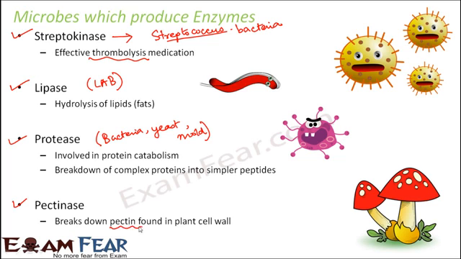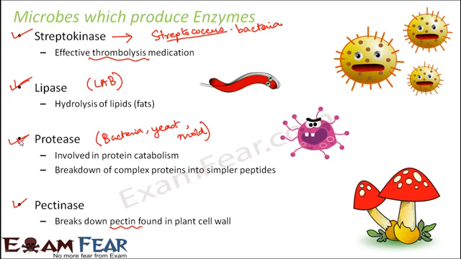So as I said, you always need enzymes for hydrolysis of different substances present inside the body, because these kinds of enzymes extremely help the chemical reactions to take place. Without them, reactions cannot take place. These are some of the examples which tell you how important they are during the process of digestion. At least for lipase and protease, you can clearly see how they help in the process of digestion. For streptokinase, you can see that it has a medicinal advantage. It helps in producing medicines which can help in thrombolysis.